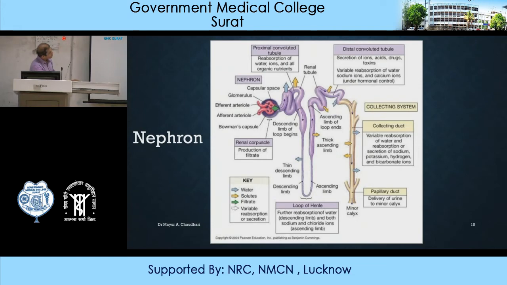In the collecting system, there is a collecting duct. There is a variable reabsorption of water and reabsorption or secretion of sodium, potassium, hydrogen ion and bicarbonate ion. And at last, in the papillary duct, delivery of urine to minor calyx, through which urine is excreted out from the body.